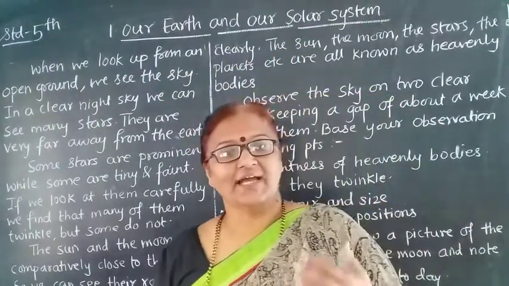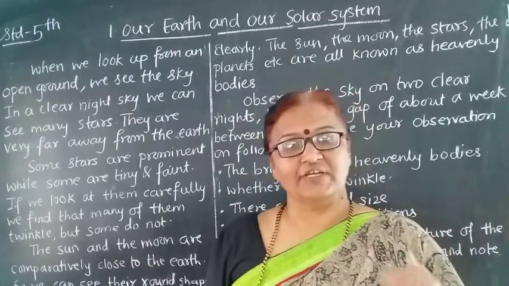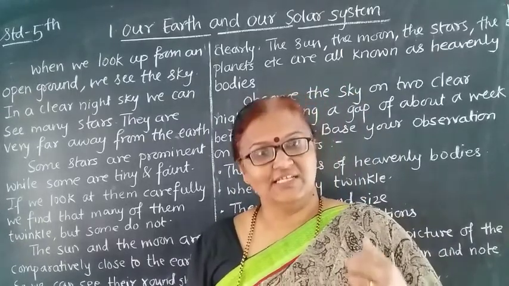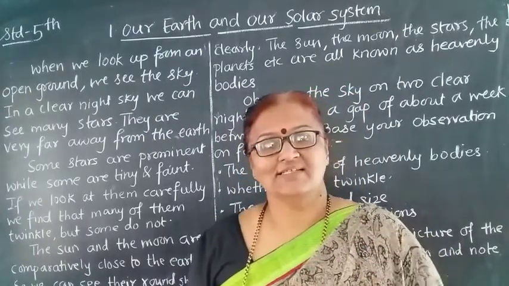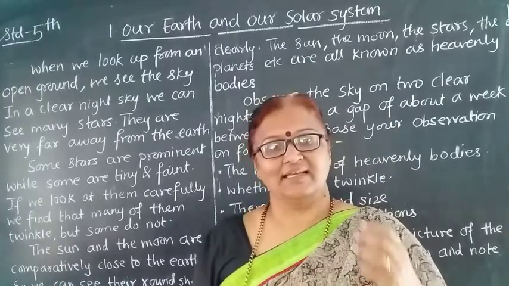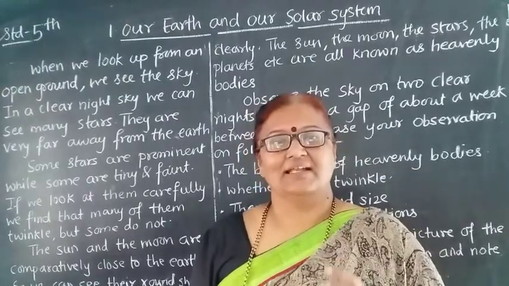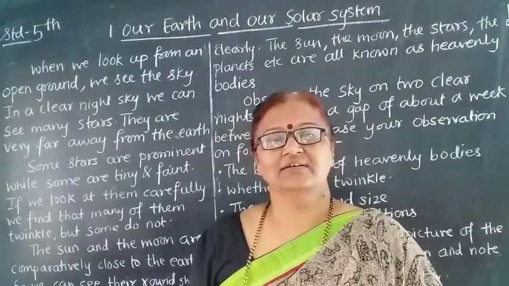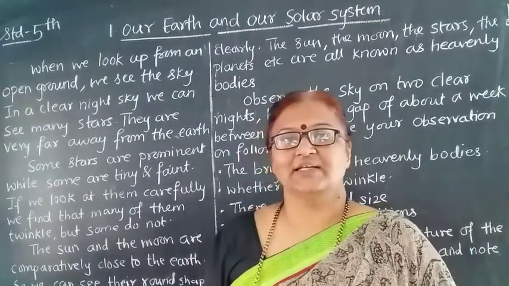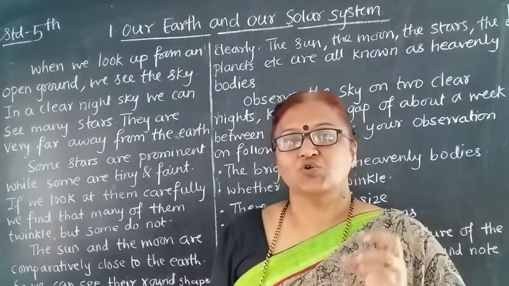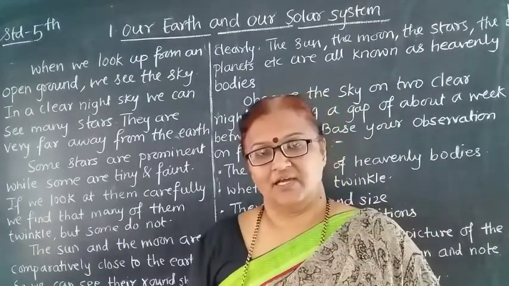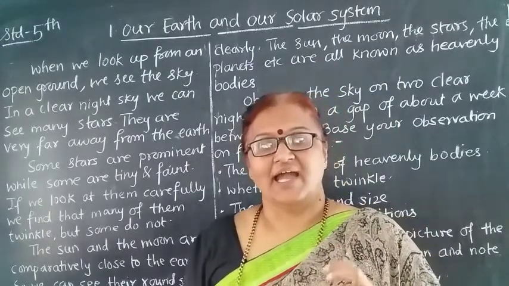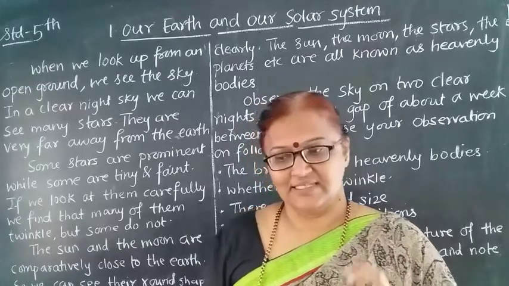We know that earth is a planet on which we are living. So what is solar system? Solar system is nothing but there is a sun at the middle and the planets are revolving around the sun. That is nothing but a solar system. So today we are going to learn about the earth and about the solar system.